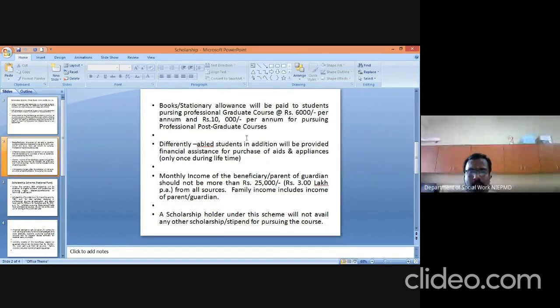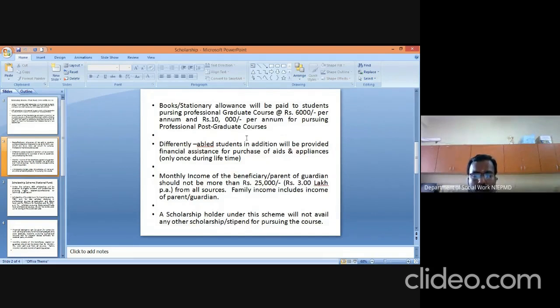For example, aids and appliances, such as hearing devices or a desktop or monitor. So these are some aids and appliances for persons with disabilities. If needed, the person with disability can purchase them once yearly. Then the next one is the monthly income of the beneficiaries. As far as monthly income is concerned, salary should be below 25,000 per month, and annual income below 30 lakhs for the person with disability to be eligible for these schemes.